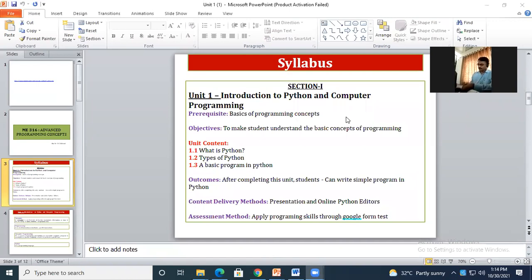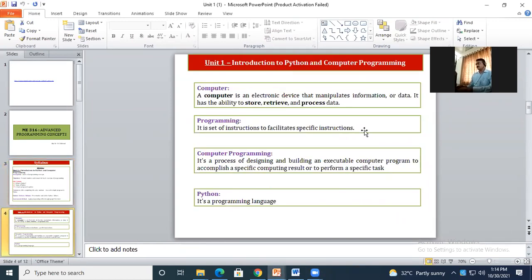When you start with this introduction to Python and computer programming, you must know the basic definitions. What is a computer? What is programming? What is Python? It's nothing but a programming language. I think we discussed this in the last lecture.